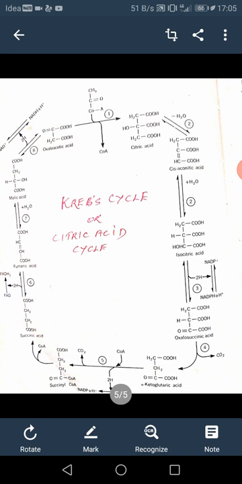The reactions of the Krebs cycle and the electron transport system require the presence of oxygen and are confined to the mitochondria. The first reaction of the Krebs cycle is the condensation of acetyl coenzyme A with oxaloacetic acid to form citric acid and release coenzyme A. The result of this reaction, catalyzed by the condensing enzyme, is that a 4-carbon dicarboxylic acid is converted into a 6-carbon tricarboxylic acid.